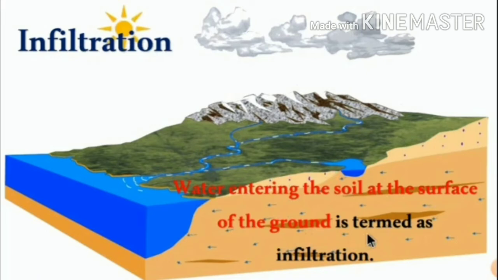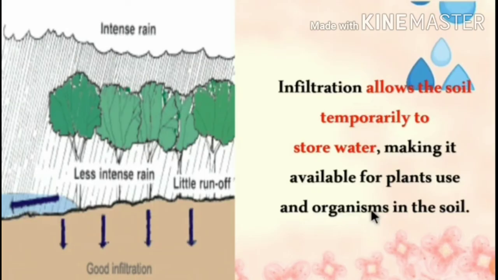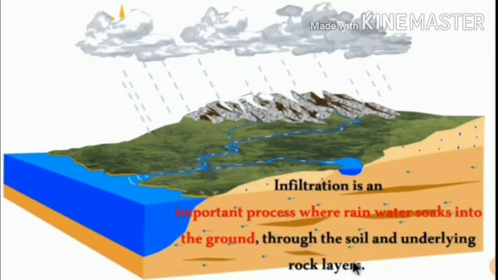Water entering the soil at the surface of the ground is termed as infiltration. Infiltration allows the soil temporarily to store water, making it available for plants' use and organisms in the soil. Infiltration is an important process where rainwater soaks into the ground through the soil and underlying rock layers.